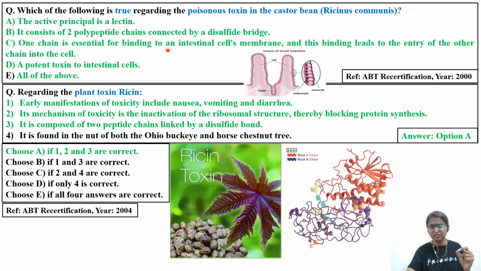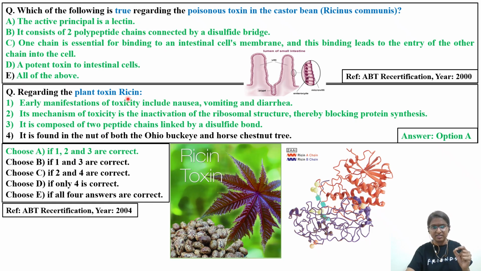One chain is essential for binding to the intestinal cell membrane, as I told you, and this binding leads to the entry of the other chain into the cell. That is, the A chain will enter into the cell as a potent toxin. In the intestinal cell walls, this particular ricin will go and cause cell death of the lining cells. So the right answer will be the green text: all the statements with respect to ricin are true.